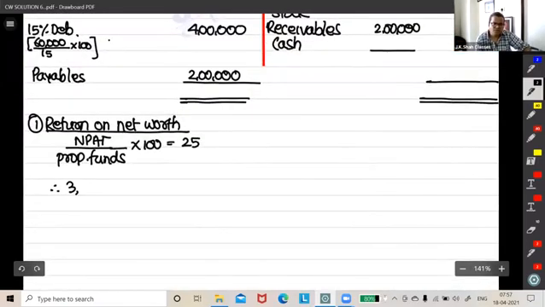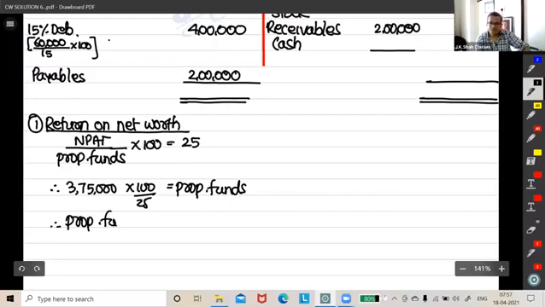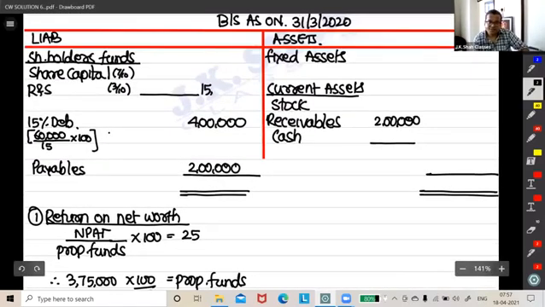Put it over here into 100 by 25, and that is your proprietors' funds. So your proprietors' funds came to 15 lakh. What say, guys? Yes, thank you. So now I put 15 lakh over here.